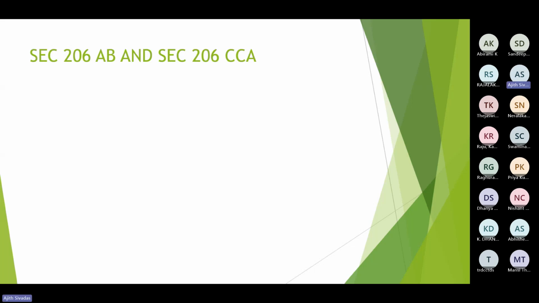So what is the relevance of these 2 sections?